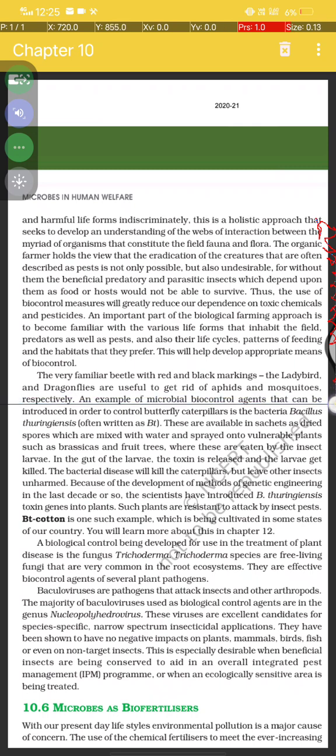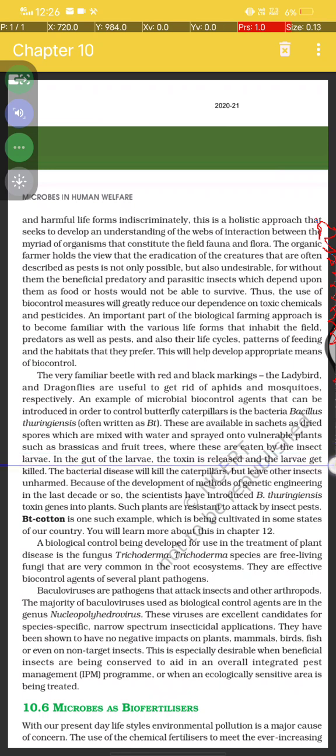An example of a microbial biocontrol agent that can be introduced in order to control butterfly caterpillars is the bacterium Bacillus thuringiensis, often written as Bt. These are available in sachets as dried spores, which are mixed with water and sprayed onto vulnerable plants such as brassicas and fruit trees, where these are eaten by the insect larvae.